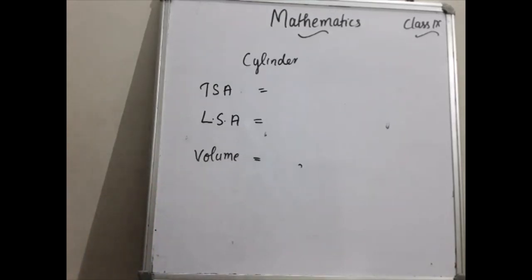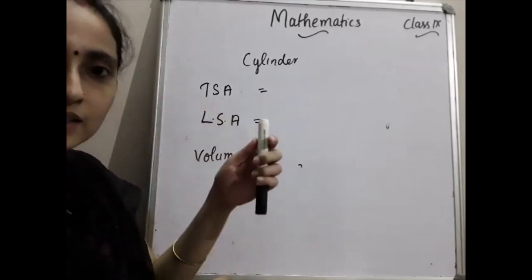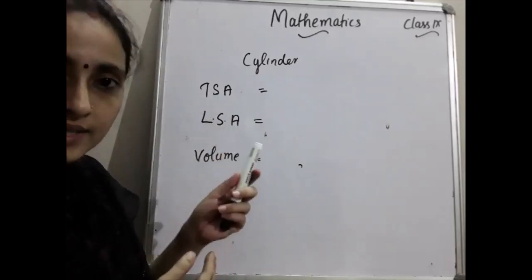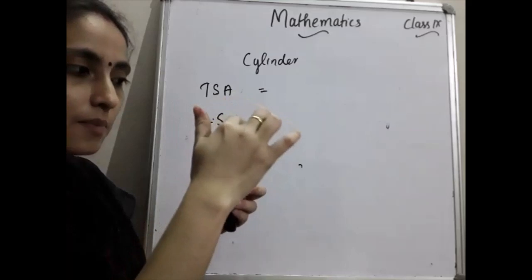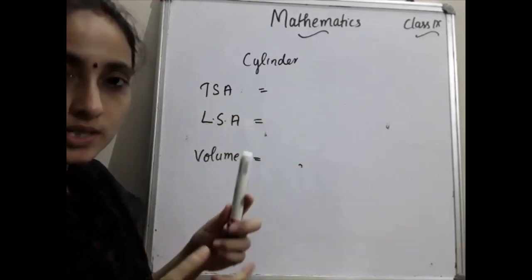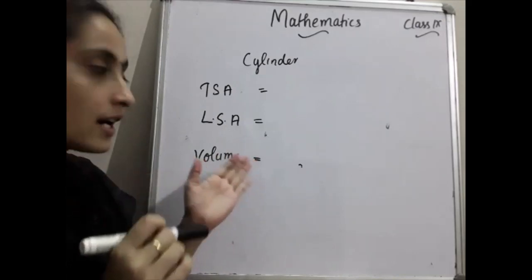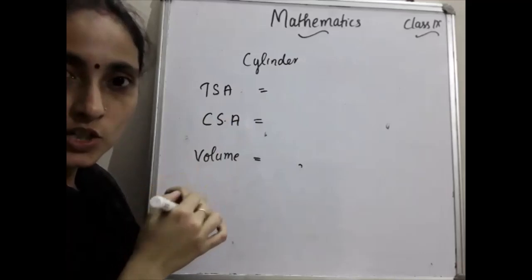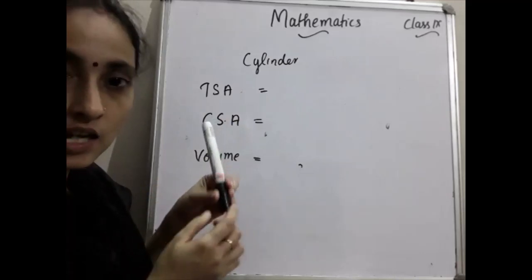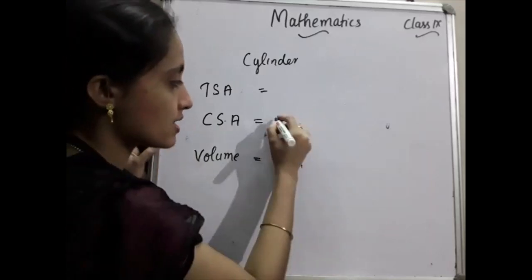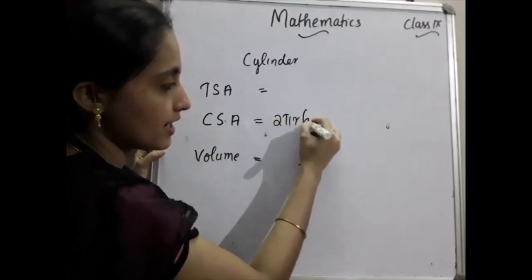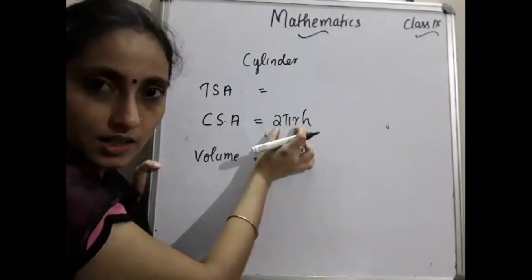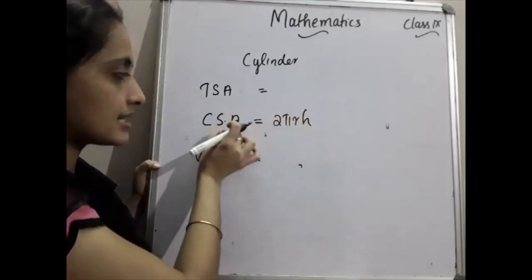Now we will move to the cylinder. Listen here please. Cylinder means what? Like this. One curved portion and top and bottom are circular in shape. You have to find the total surface area. Total surface area means what? Curved surface area plus area of 2 circles. Curved surface area means what? Every time we are writing curved surface area or LSA is base perimeter into height. Base perimeter here is circle. What is the perimeter of a circle, or circumference of a circle? 2 pi r. That into h, that is 2 pi r h, is the CSA of the cylinder. That is, this is base perimeter of a circle, or circumference of a circle, that into height is the CSA.